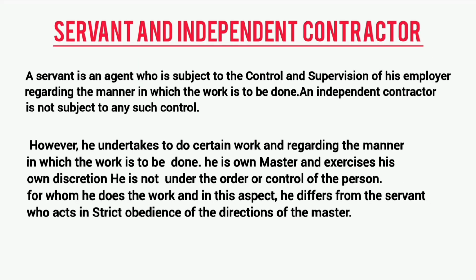Let's talk about the difference between a servant and an independent contractor. A servant is an agent who is subject to the control and supervision of his employer regarding the manner in which the work is to be done. An independent contractor is not subject to any such control. He undertakes to do certain work, and regarding the manner in which the work is to be done, he is his own master and exercises his own discretion. He is not under the order or control of the person for whom he does the work, and in this aspect he is different from the servant, who acts in strict obedience to the directions of his master.